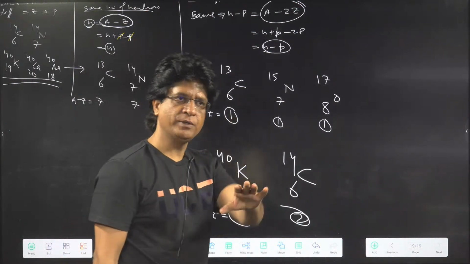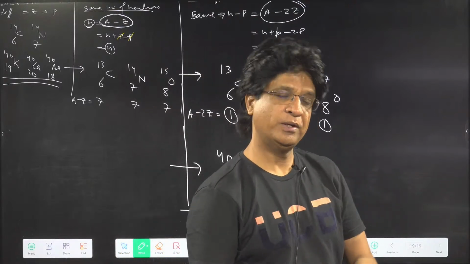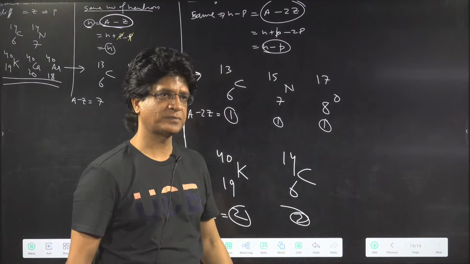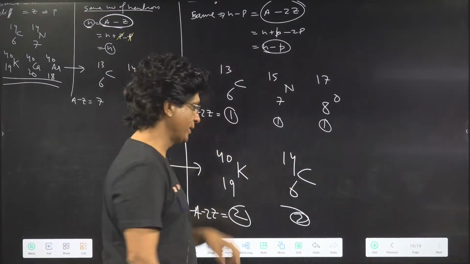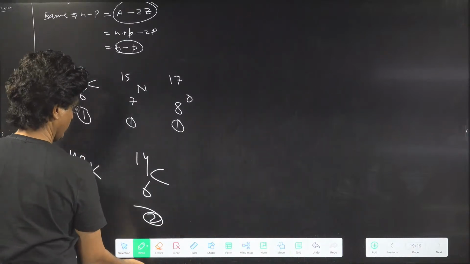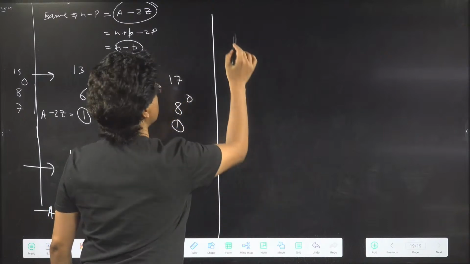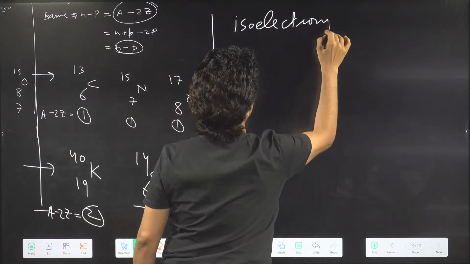Getting it now? So whatever they gave, you can handle that? All of you? Great. Very good. Going good. So can we go to the more interesting part right now? Okay, come. Now let's do one more, and this is isoelectronic.